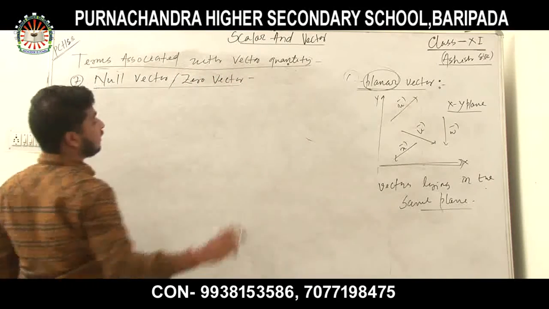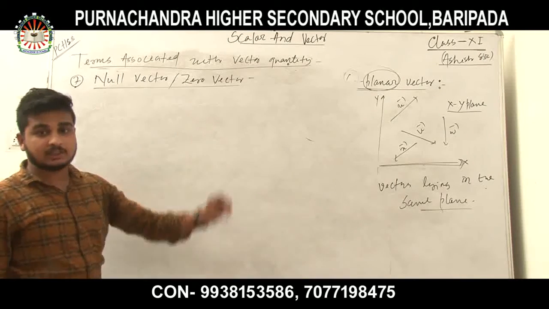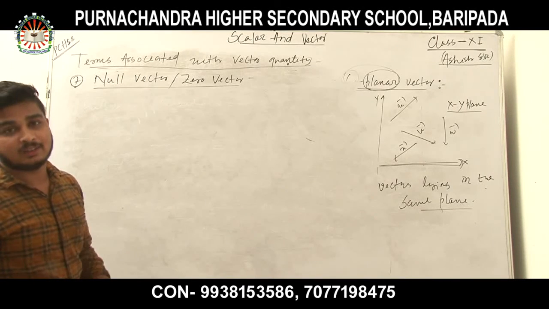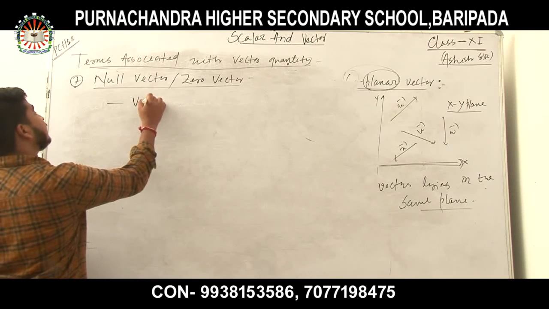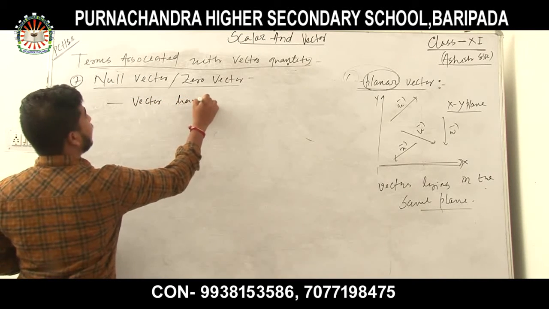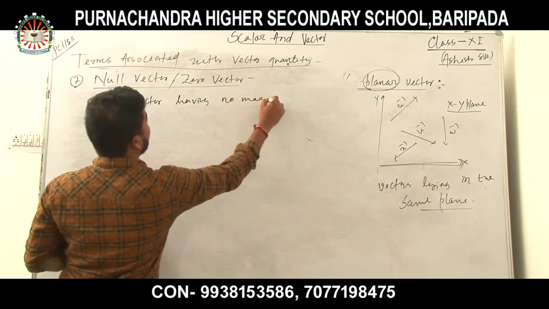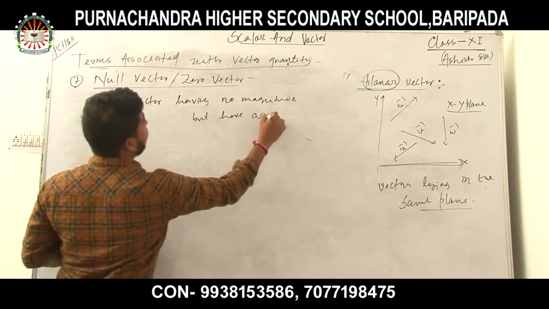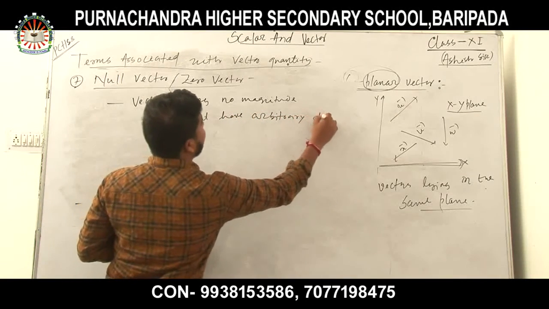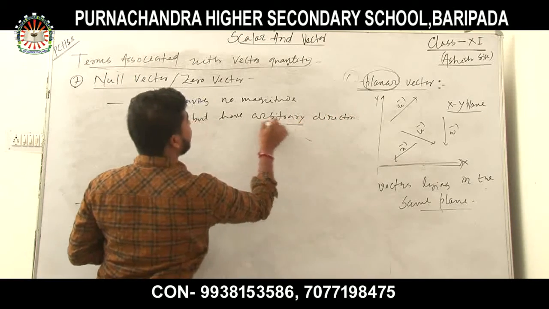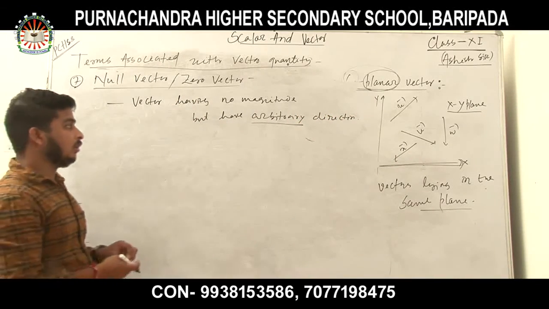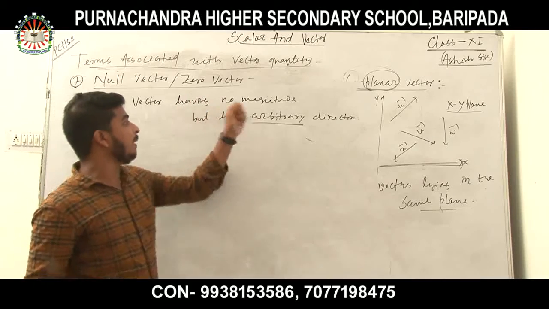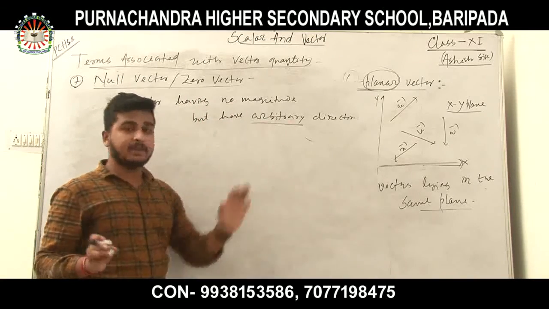A null vector means a vector having no magnitude but having arbitrary direction. Arbitrary means the direction can be anywhere. You can say east, west, north, south, northeast, northwest. There are so many possibilities.